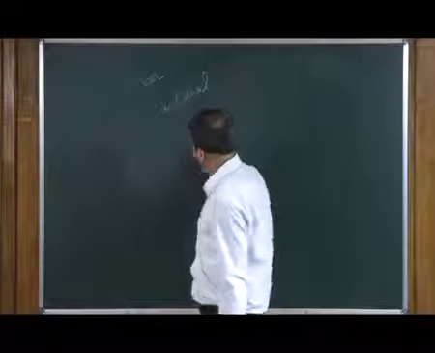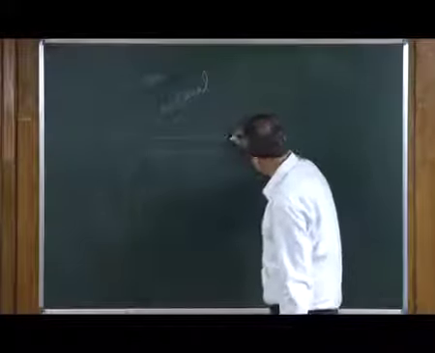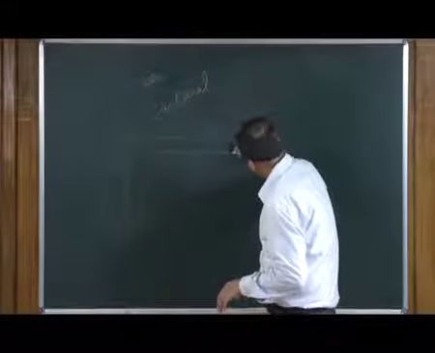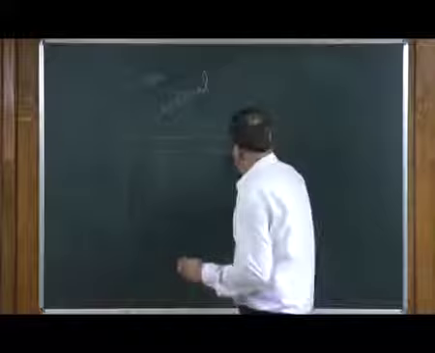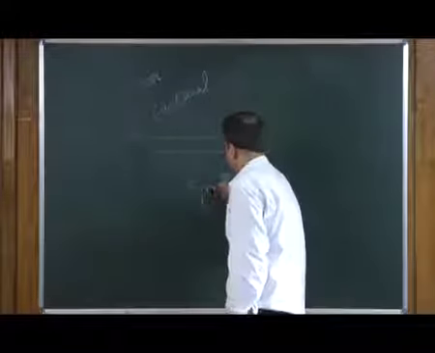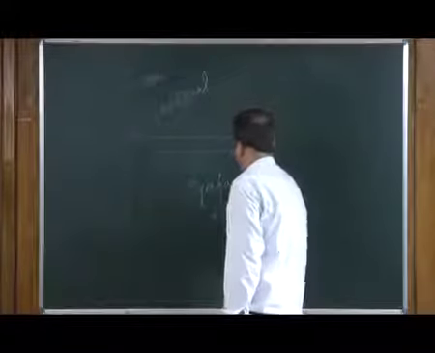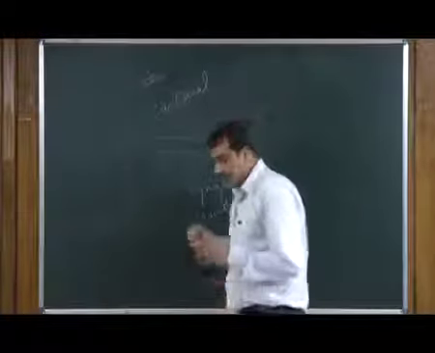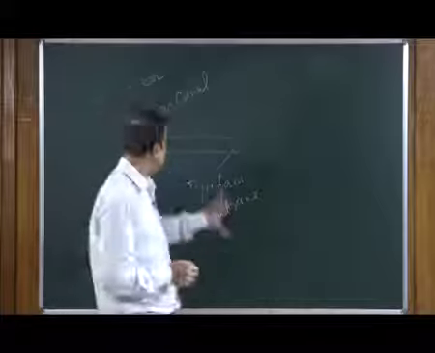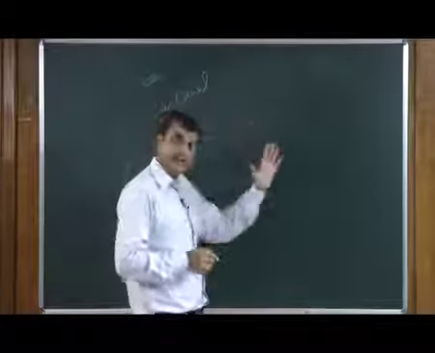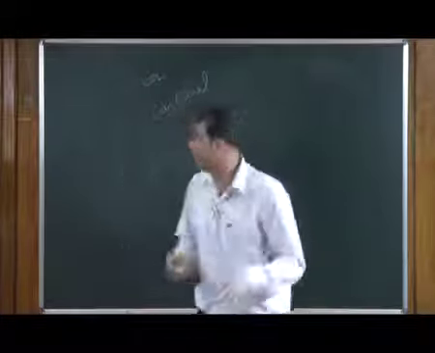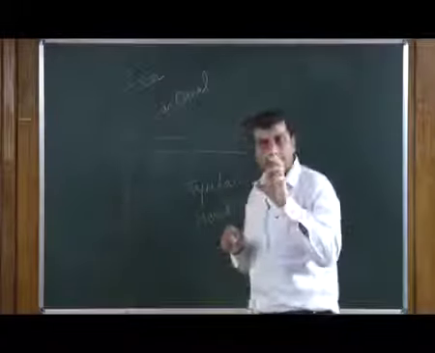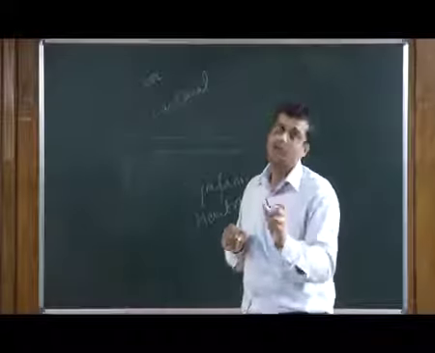Now, this ear canal is terminating in a point where you have a very delicate membrane, which is called the tympanic membrane. That tympanic membrane is a part of the internal side of the ear cavity. Now, this tympanic membrane is connected with a very delicate bony structure.